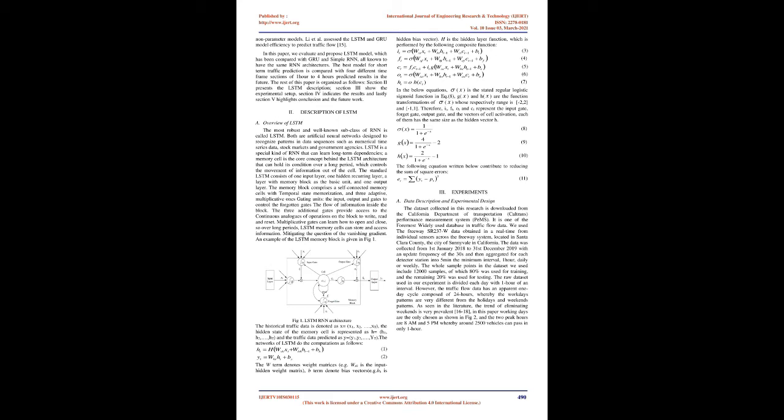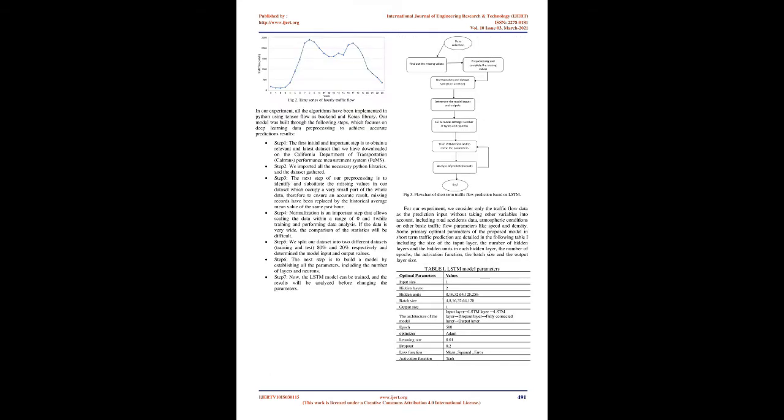Description of LSTM. An overview of LSTM. In the below equations, σ(x) is the regular logistic sigmoid function in Eq. 8, g(x) and h(x) are function transformations of x, whose ranges are [-2, 2] and [-1, 1] respectively. Therefore, i_t, f_t, o_t and c_t represent the input gate, forget gate, output gate, and the vectors of cell activation. Each of them has the same size as the hidden vector h.